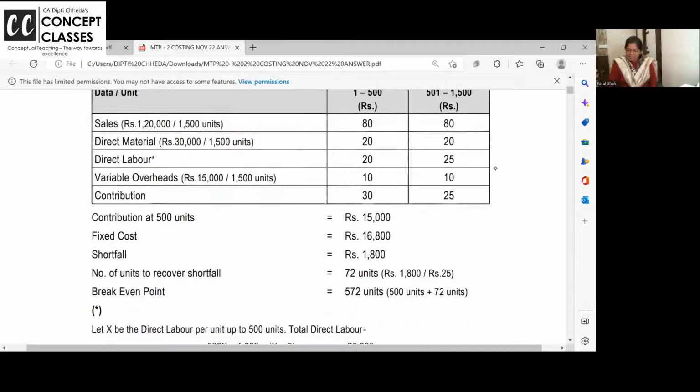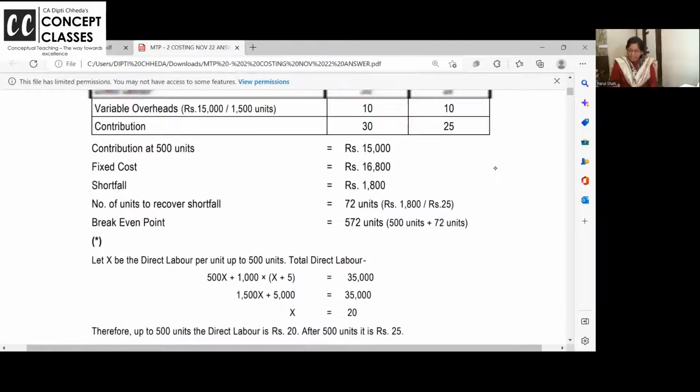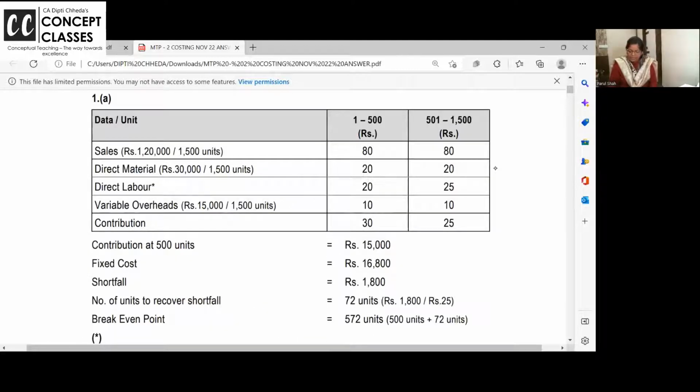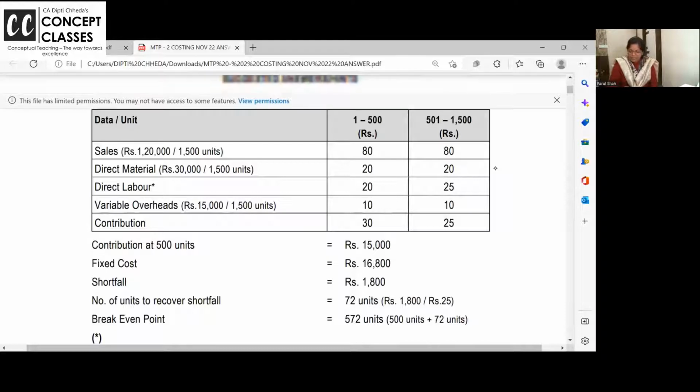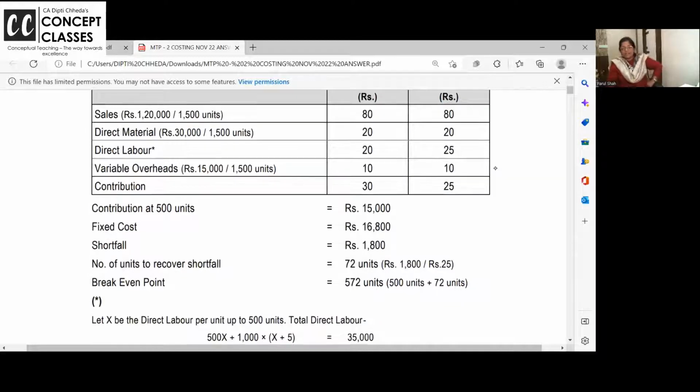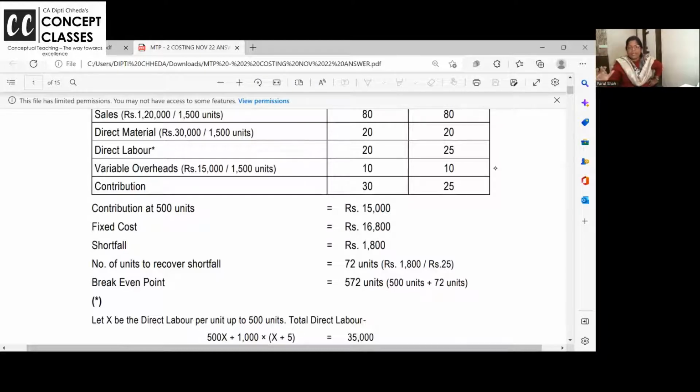Little tricky they have made it by giving this working, but for 15,000 no working is given. Is it clear to all of you? How did you get 15,000? 500 units, and your variable cost is 20 plus 20 plus 10, 50 and 80, so 30. So 500 into 30 is your contribution, but your fixed cost is more. The shortfall is the loss, and in that you want to cover up your additional cost of 25 as your labor cost. Okay, so 72 units if you make extra, you will get your break even point.